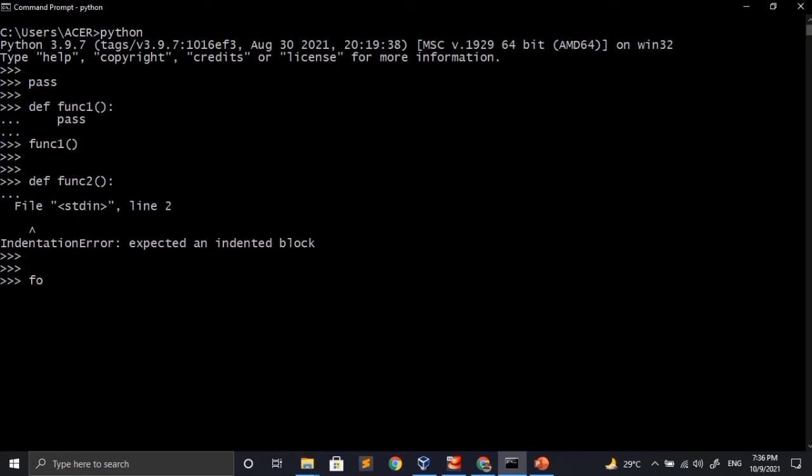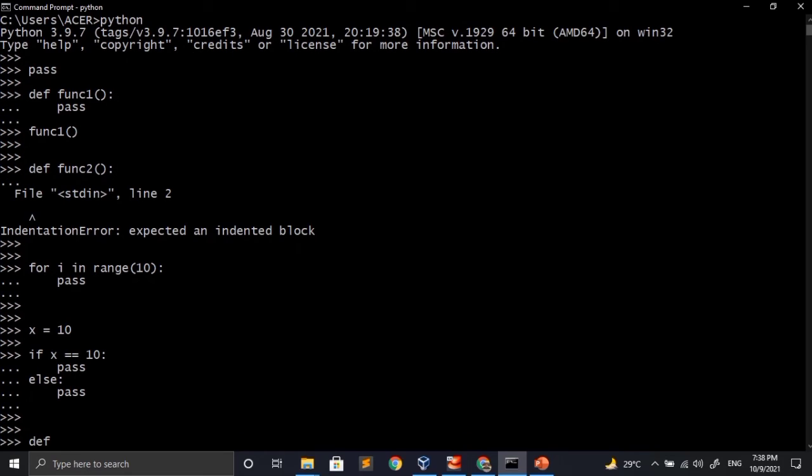In a similar manner, we can also use the pass statement with loops. In this case also we are not performing any actual operation but the pass statement is there, so the for loop will get executed without any error. Similarly, the pass statement can also be used with conditionals. We can directly put the pass statement in the body of the conditional and it will run without any error. A small example is given on the screen.